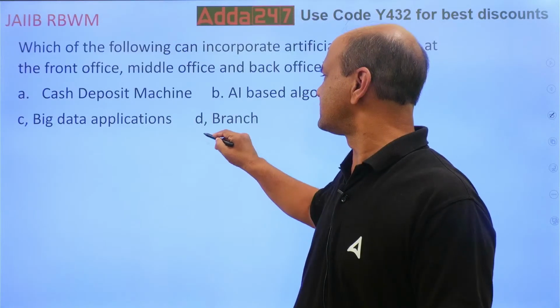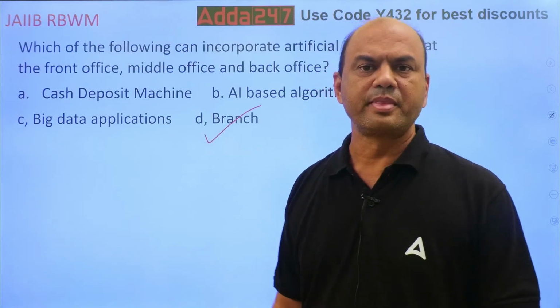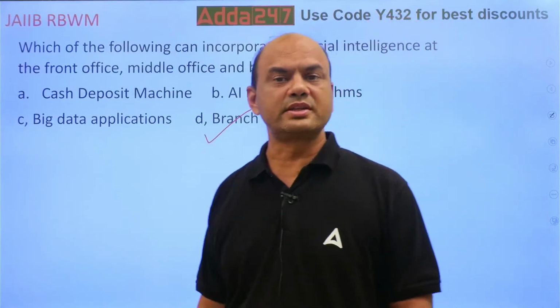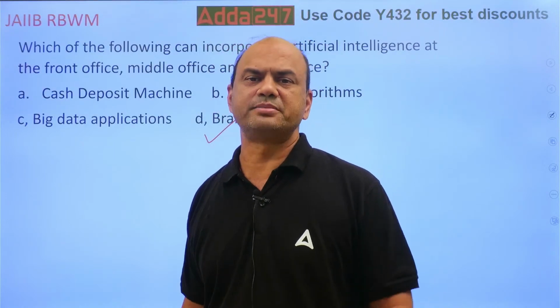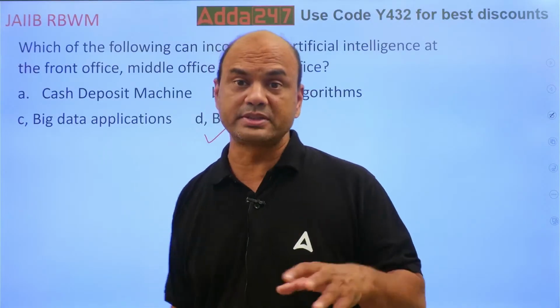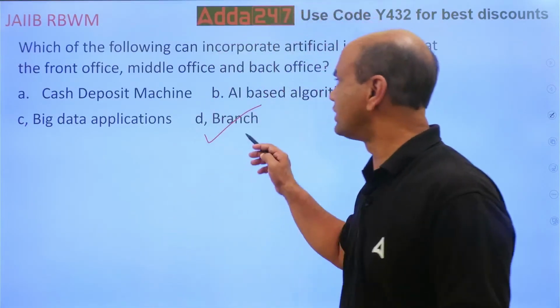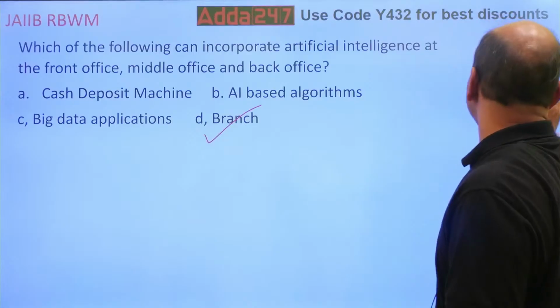Big data applications are also part of software only. The correct answer is branch. Branch has all the three offices, front, mid and back, right? Branches, banks, any organization where human beings are involved, it has all the three offices, front, middle and back.